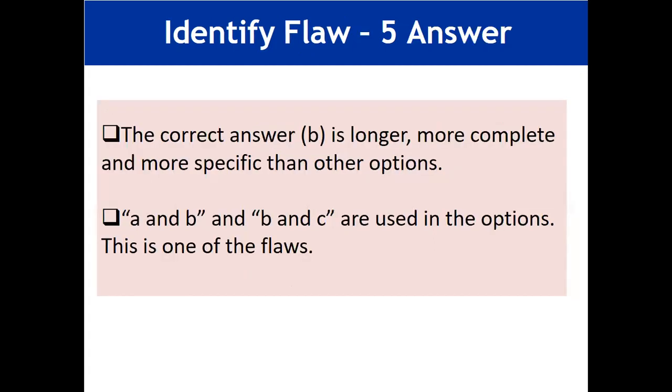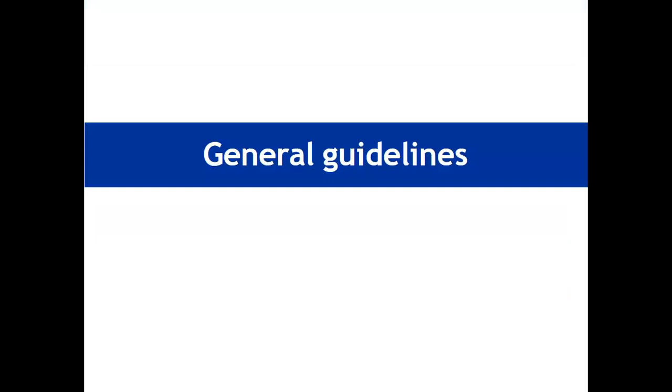The correct answer B is longer, more complete, and more specific than the other options, and it is related to test-wiseness, when students identify that this is the correct answer because it is longer and contains more information. B and C are used in the options. This is one of the flaws which we discussed previously. These were some of the common mistakes and flaws when we construct an MCQ.